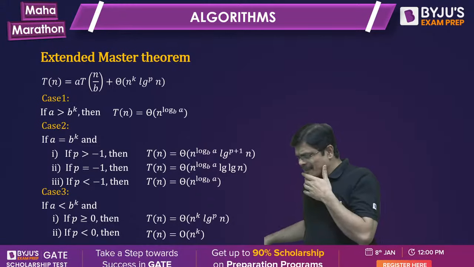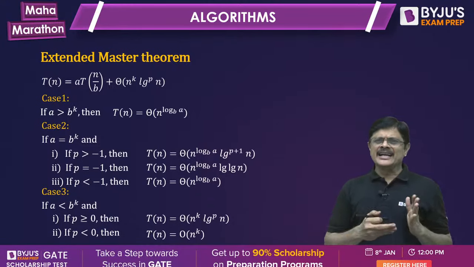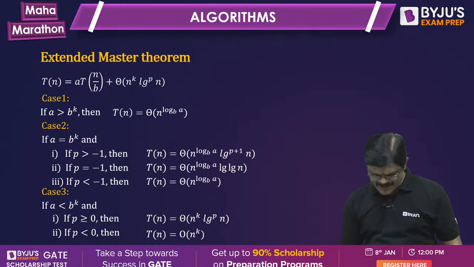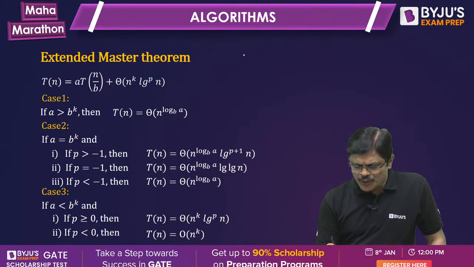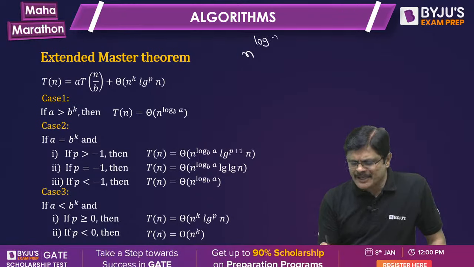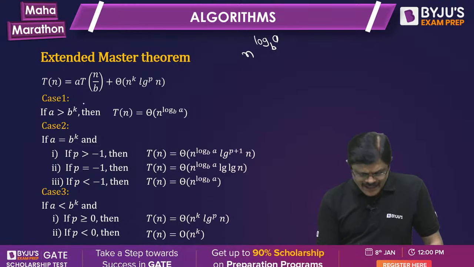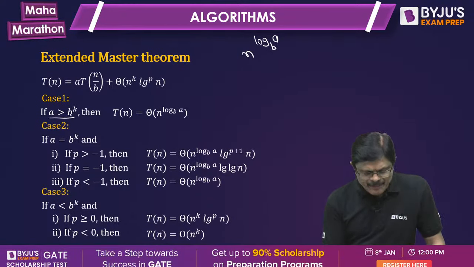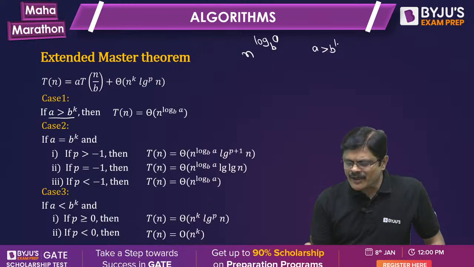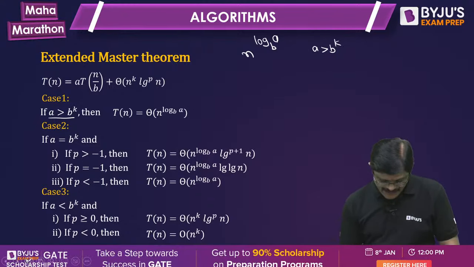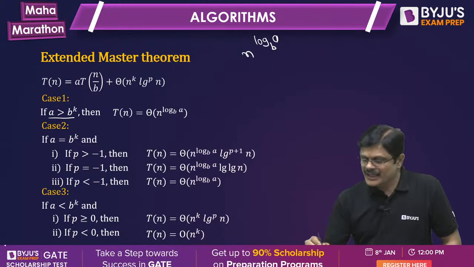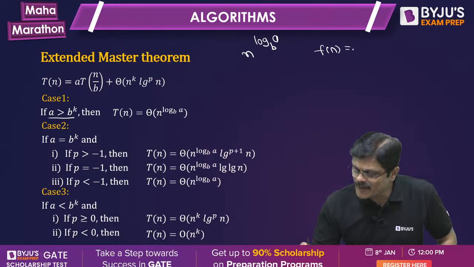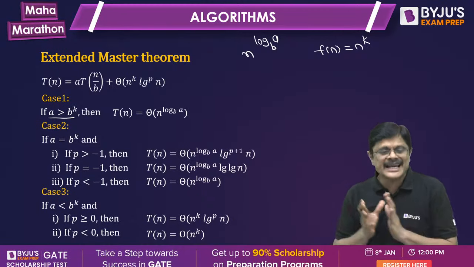See, this is the extended master theorem, sir. Actually, the idea is the same for this and the previous master theorem, one and the same, sir. Okay. See, in master theorem, you do n power log a to the base b. And here he is comparing a with b power k, you see. Suppose a is greater than b power k, here one more important point to be noted. Here f(n) is n power k.